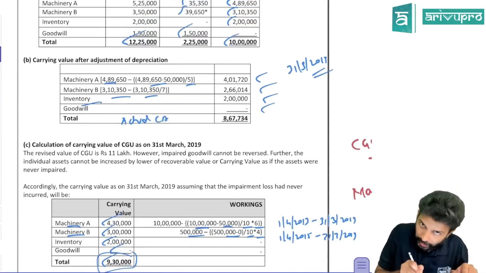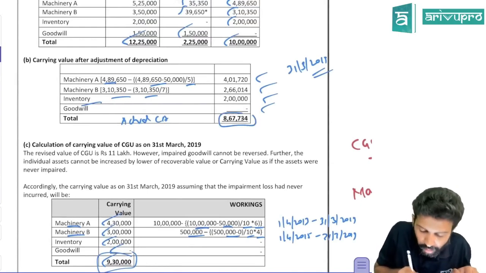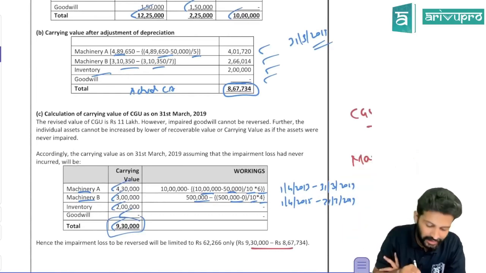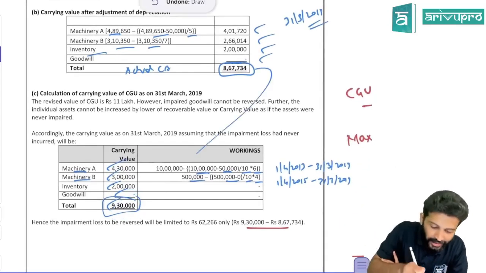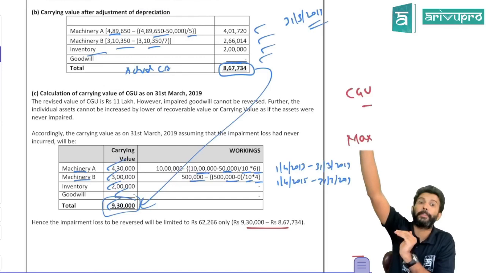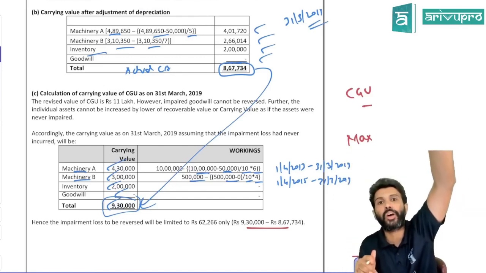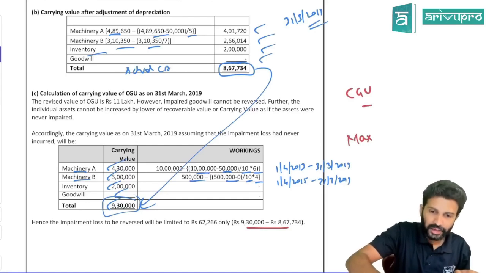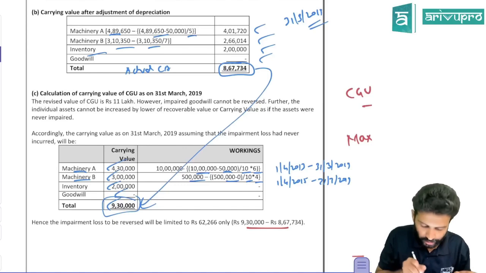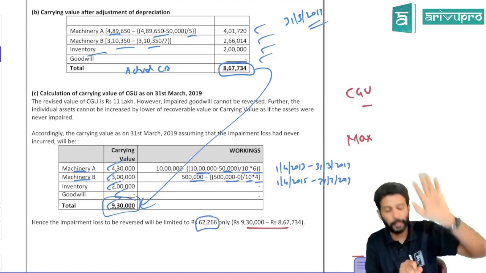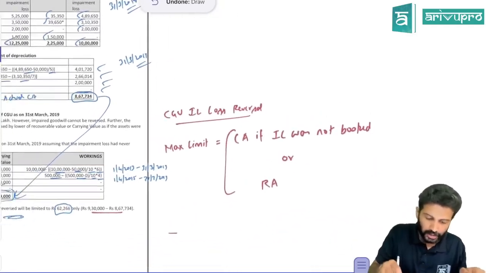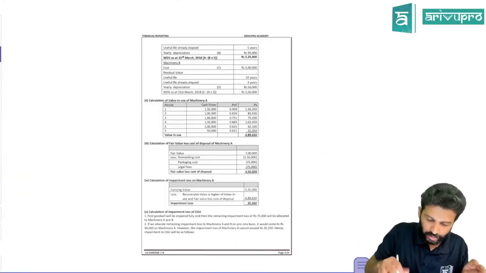But now, have you done impairment loss? Yes. That means what is the actual carrying amount? Actual carrying amount is 867. If you had not done impairment loss from the beginning, its carrying amount would have been 930. That means from 867, maximum you can bring it up to 930. 930 is your upper limit. So how much can you reverse? 9,30,000 minus 867,734 gives you 62,666. Only that much of impairment loss you can reverse. Fully you cannot reverse, as you have charged more impairment loss. In fact, you have charged impairment loss of some 77. I think we saw somewhere here.